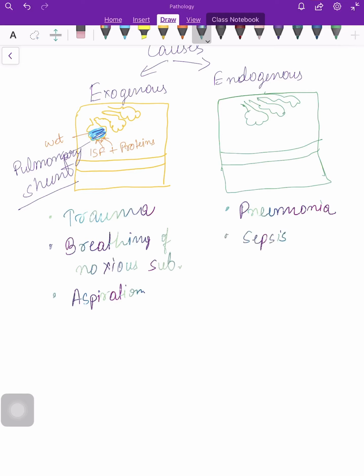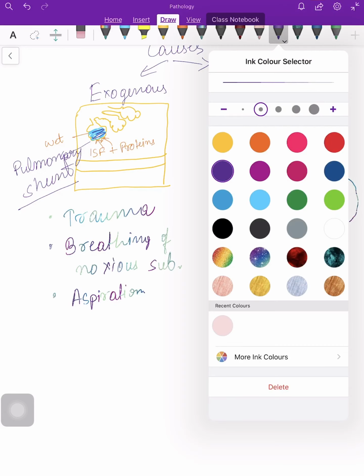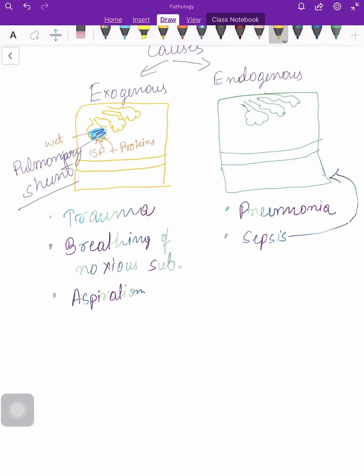In sepsis, what happens is that sepsis will directly affect the alveolar capillaries, due to which the neutrophils will come out, and these neutrophils will damage the alveolar membrane.